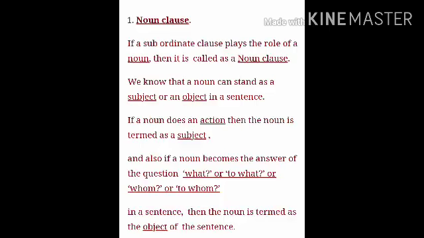Now we'll talk about this noun clause. We know that a noun can stand as a subject or an object in a sentence, right?